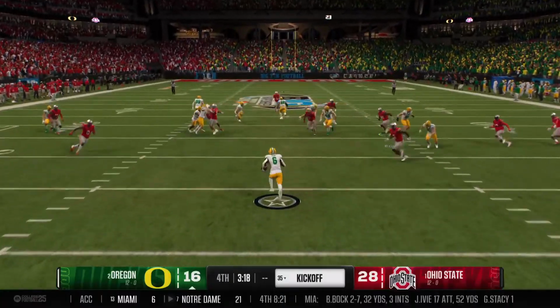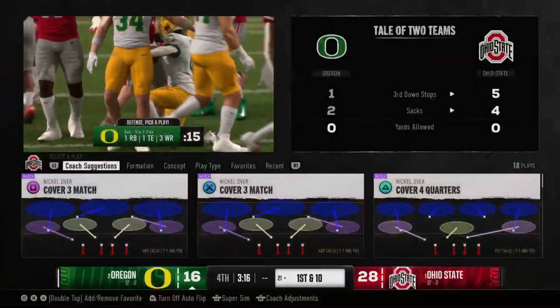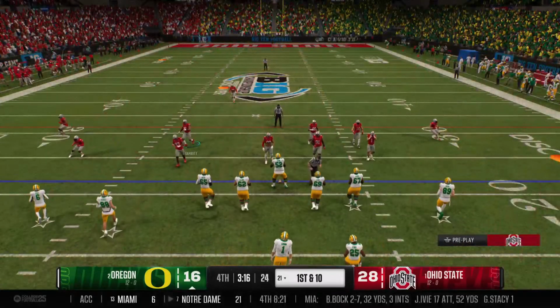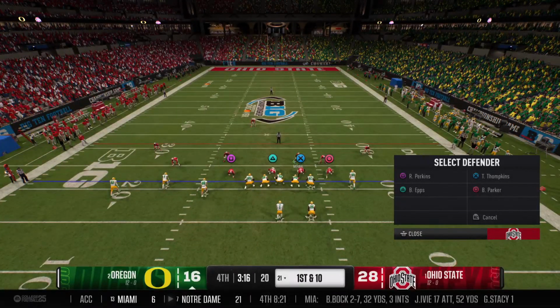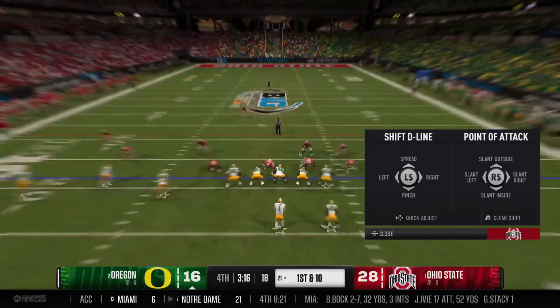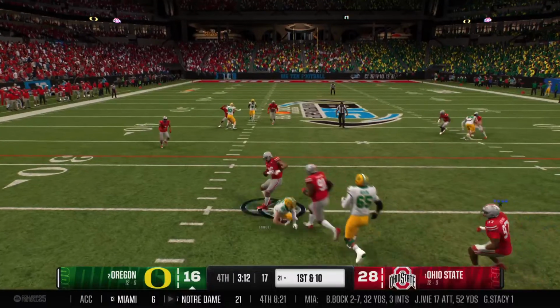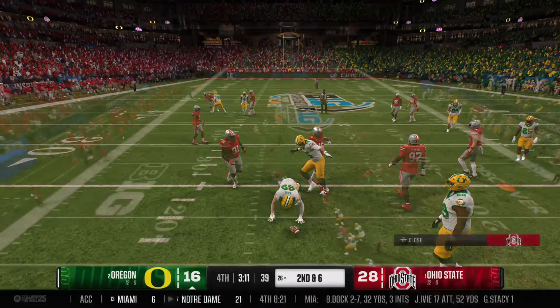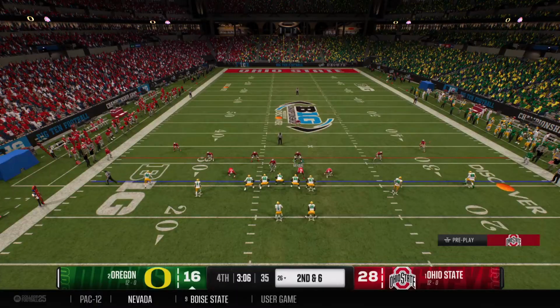He'll return it from inside the 5. And he's tackled at the 21. That's where the drive will start. Offense ready to start this drive. First play of the drive, looking to throw the football. Grab down the middle. It's McCray. A huge hit by the linebacker. A collision of big bodies there.